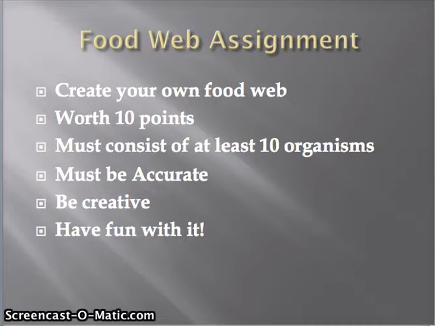Now I am going to issue an assignment. All of you are going to make your own food web. The guidelines to the assignment are: it is worth 10 points of your grade, it must consist of at least 10 different organisms, and it must be accurate. Be creative and have fun with this assignment.